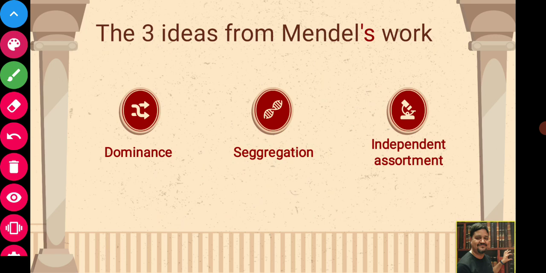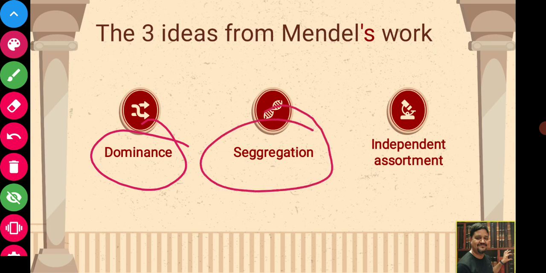Before starting Mendel's work, first of all I want to tell you that Mendel derived three ideas from his work, and those three ideas became the backbone of the principle of inheritance. So what were those three ideas? The first one was dominance, then segregation, and lastly independent assortment.